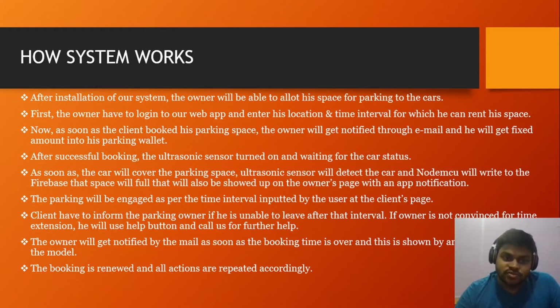So the next point is, first the owner has to log into our application and enter his location and time interval for which he can rent his space. I have already discussed it. Now as soon as the client books the space, at the car owner end, they will search for the space. Currently we have only 4 spaces in our application, but we will integrate the Google Maps API so that users can search for the space and easily navigate. Also we will integrate the navigation so that they can navigate to the space which they booked.